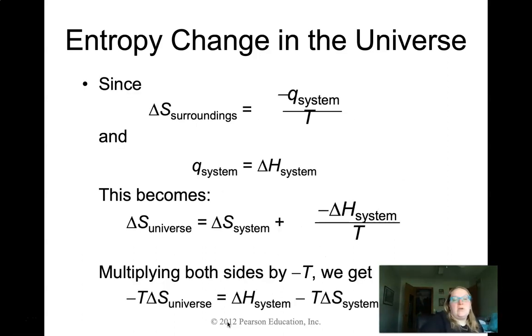All right, so from here we're going to do a little bit of fancy manipulation, and we're just going to look at what they're doing. So for instance, we took this delta S of the universe, we said that we know it's delta S of the system, and that if we wanted to, we could add that. Remember, we had that negative Q system over T, and we said Q system could also be delta H of the system. We can replace that Q of the system with the delta H. So what we're doing is a derivation. We've seen them before. We're just watching what's happening. Don't freak out about being able to do this yourself.